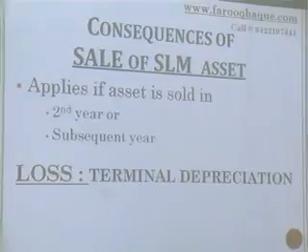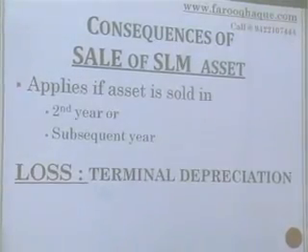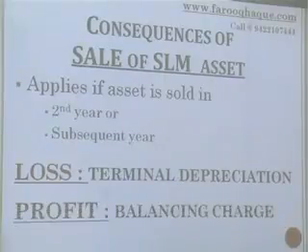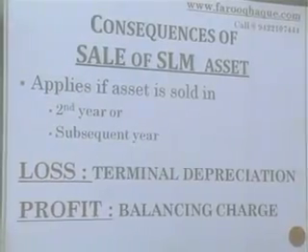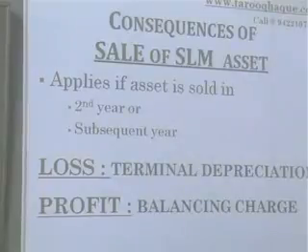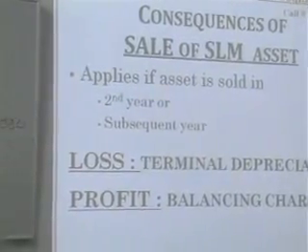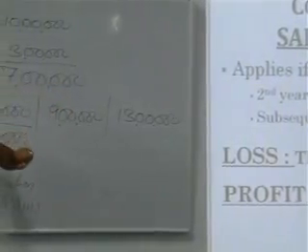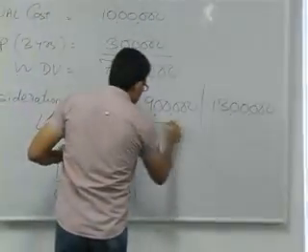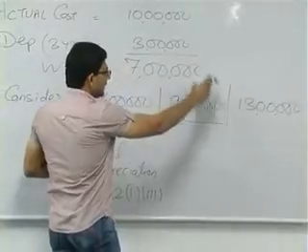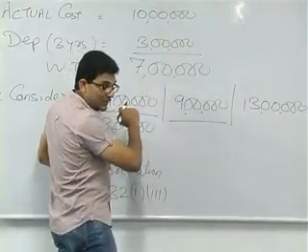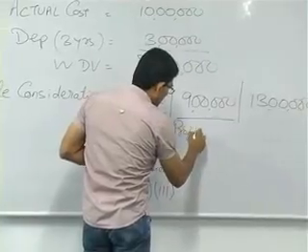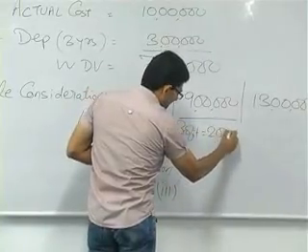So what will happen if you sell the asset at a profit? अगर आप प्रॉफिट में बेचते हैं तो क्या होगा? Let's see. 7 lakhs हमारा WDV है और सेकेंड एग्जाम्पल में हम देखेंगे कि हमने उस एसेट को 9 lakhs में सेल किया. So if my sale consideration is 9 lakhs and my WDV is 7, means we have got a profit of 2 lakhs.